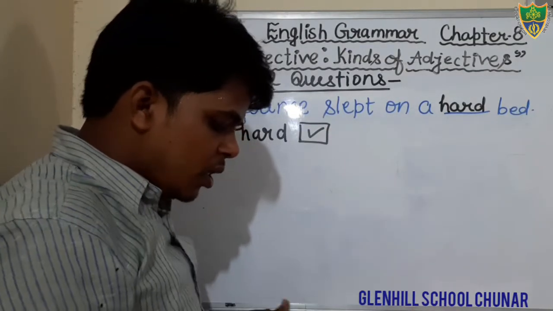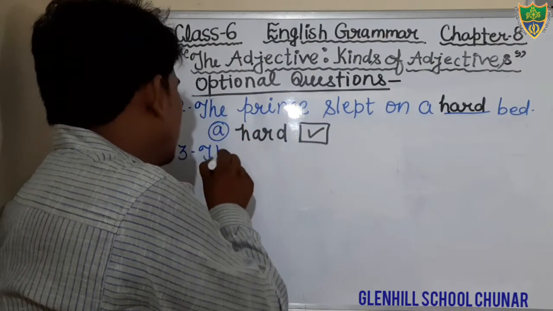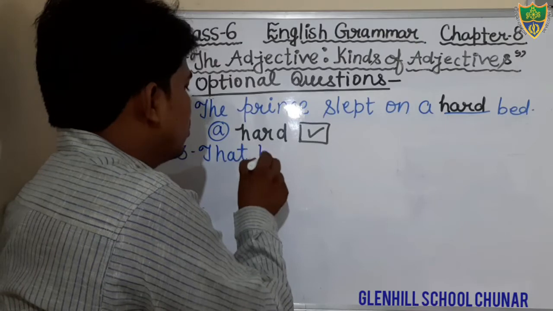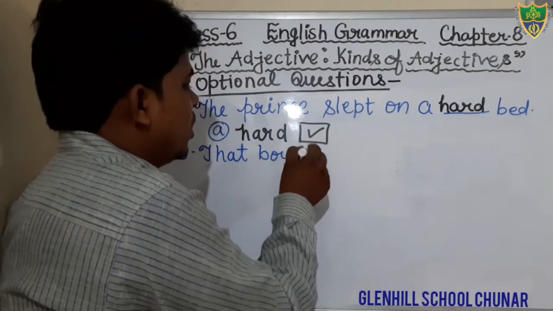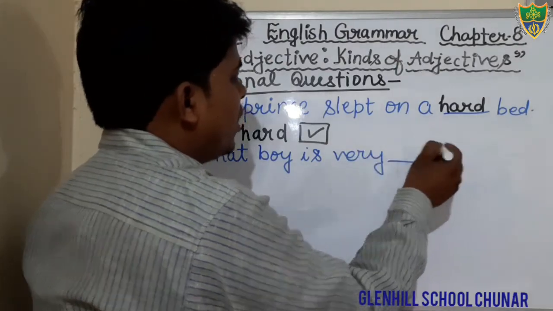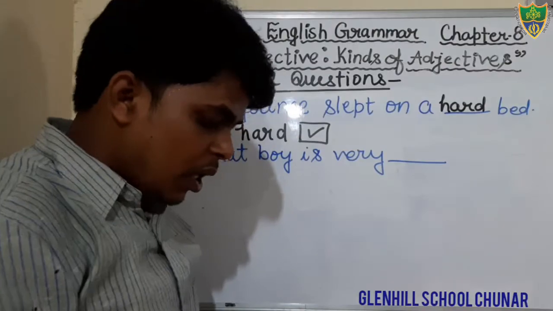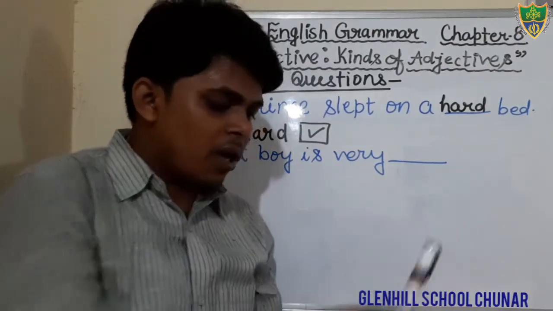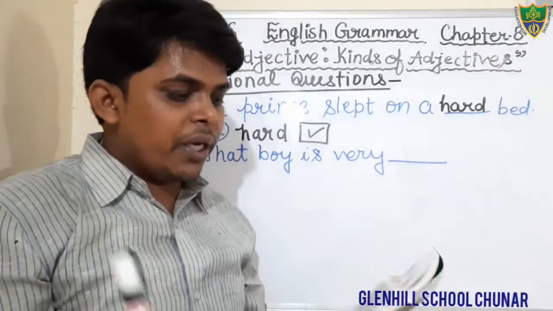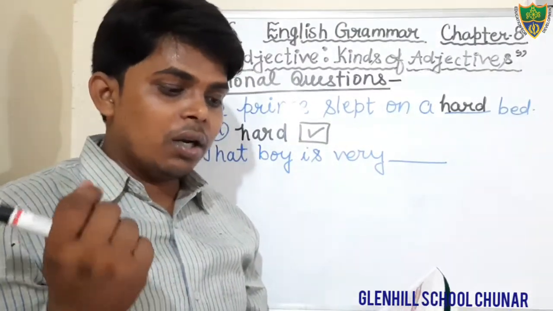That boy is very. Question number third. That boy is very. There is a blank. You have to fill the adjective. There are four options. You can see. That boy is very still, dear, tall, narrow.